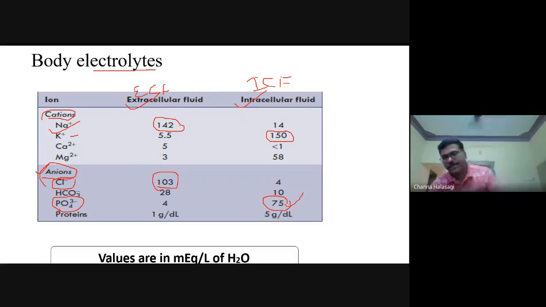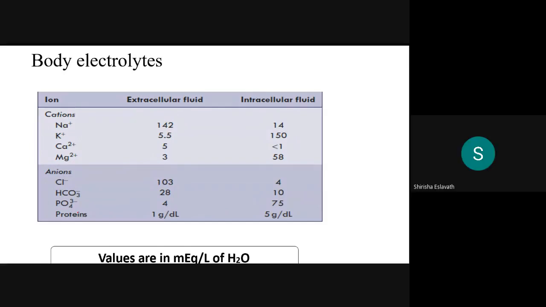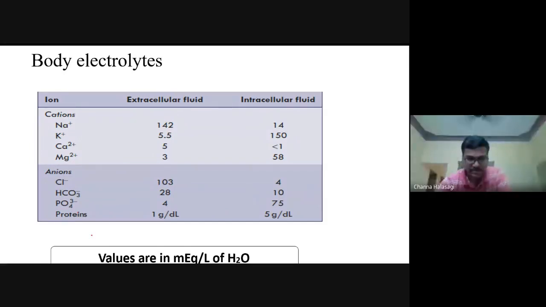These are all the basic things that you should know before you go on to understand the resting membrane potential and other topics. Now we remember: the major cation in the ECF is sodium, the major cation in the ICF is potassium, the major anion in the ECF is chloride, and the major anion in the ICF is phosphates. Did you follow this, guys? Did you understand?